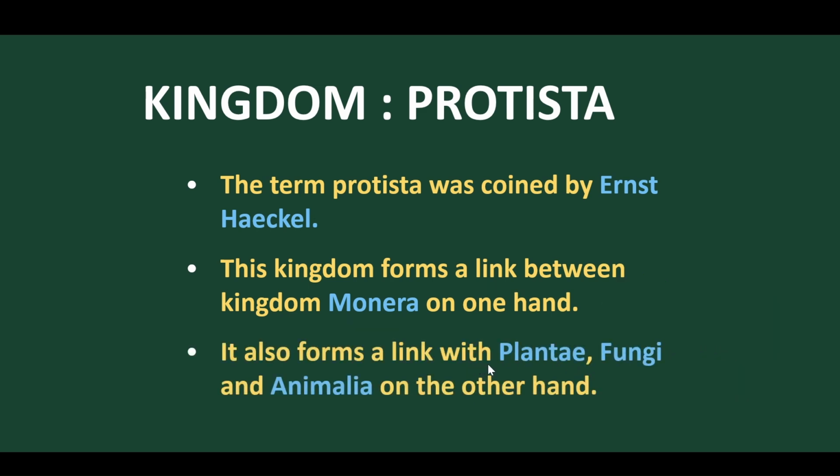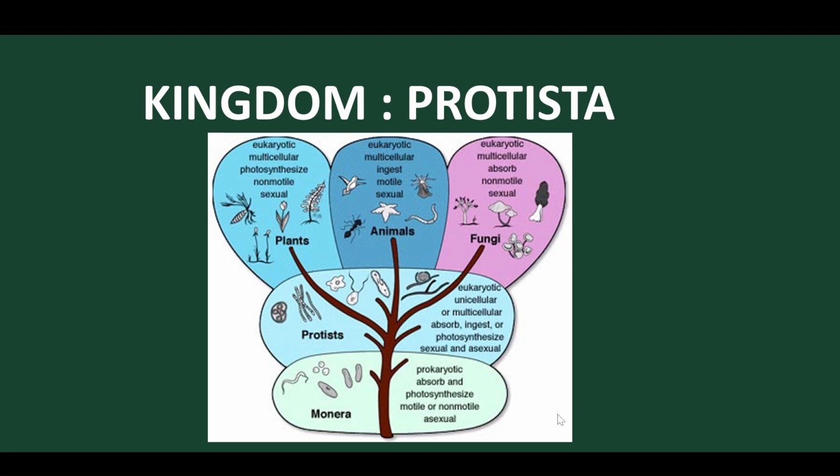Now let's discuss. We know that Protista forms the connecting link between Plantae, Fungi, and also Animalia, as we have already discussed. Now let's discuss this particular figure.